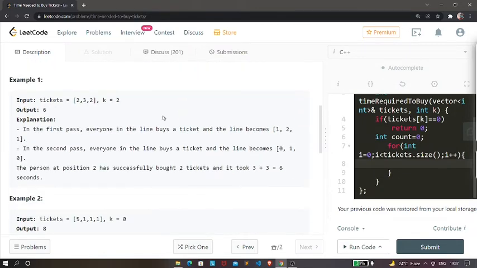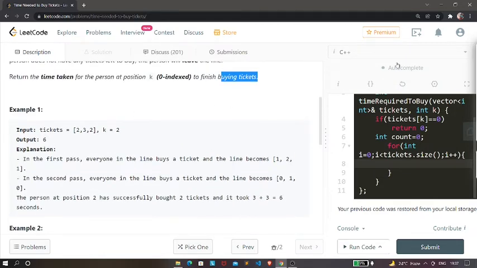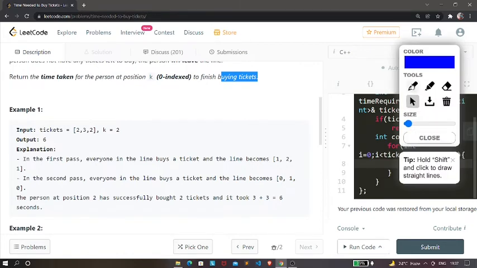So what this question is saying is that we are given an array, okay? So let's take this example. In this example we are given an array of size 3, and each element of this array represents the number of tickets, right? So this is index 0, this is index 1, this is index 2. And as you can see, the value of k is 2, that means it is pointing to this index, right?